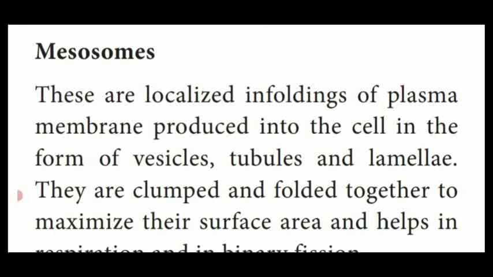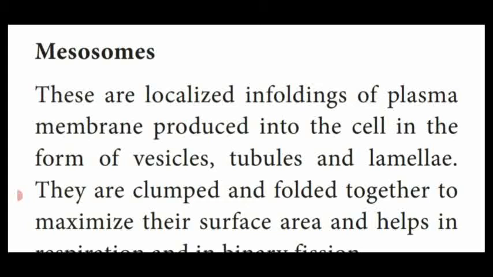This plasma membrane, some region, is in the form of infoldings and forms a small circular shaped vesicle, or an oval shaped structure, or it may be in the tubular form, or in the form of lamellae. Lamellae means a tubular structure connecting two organs or two substances.